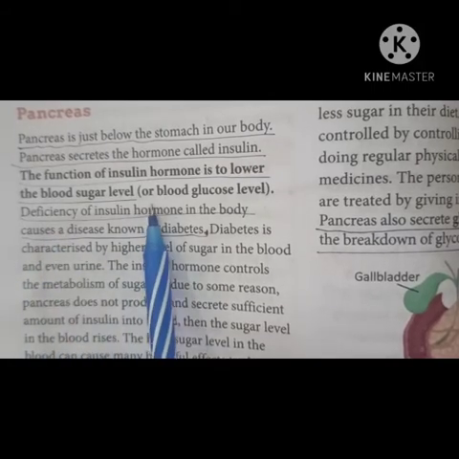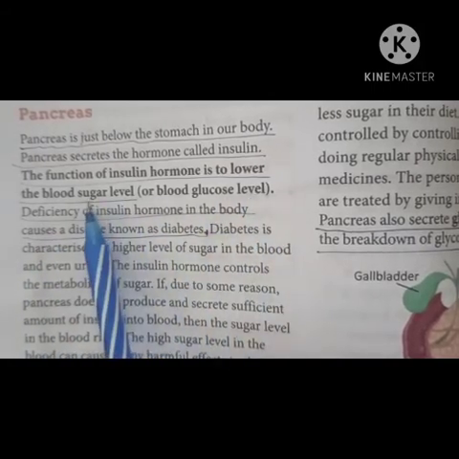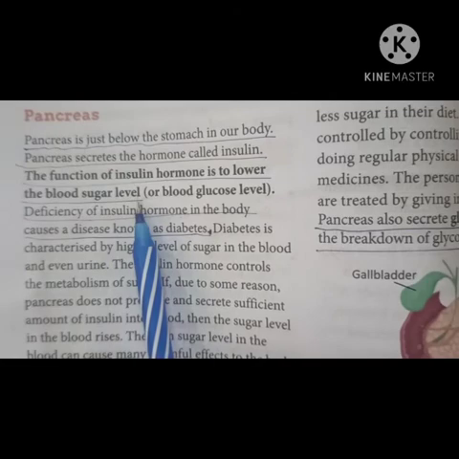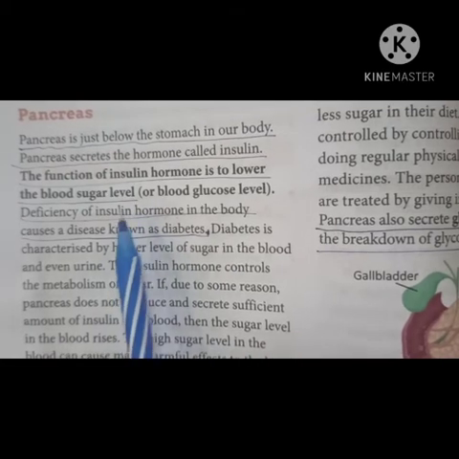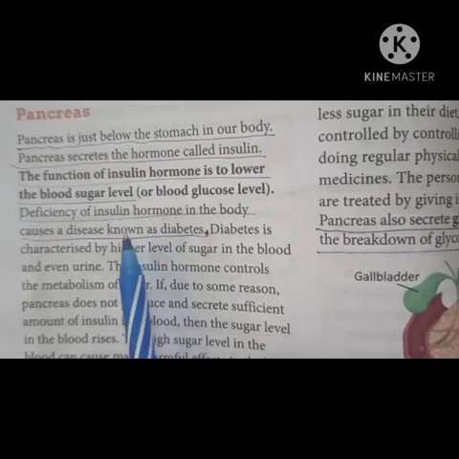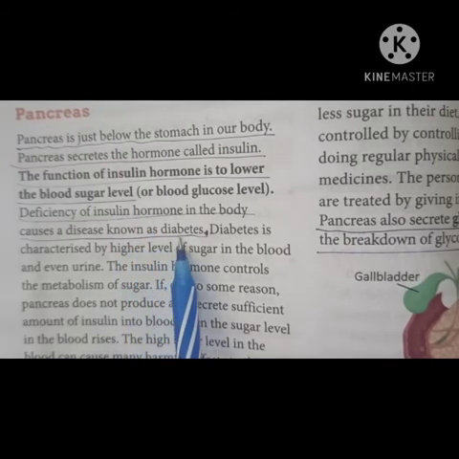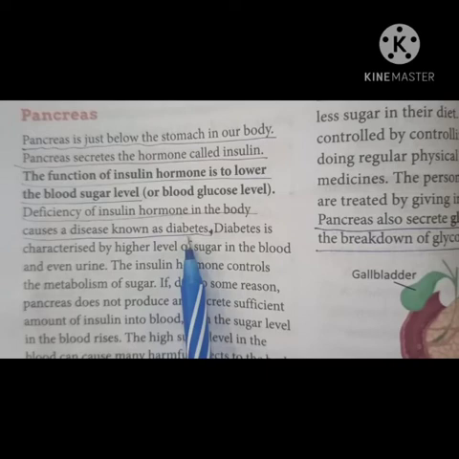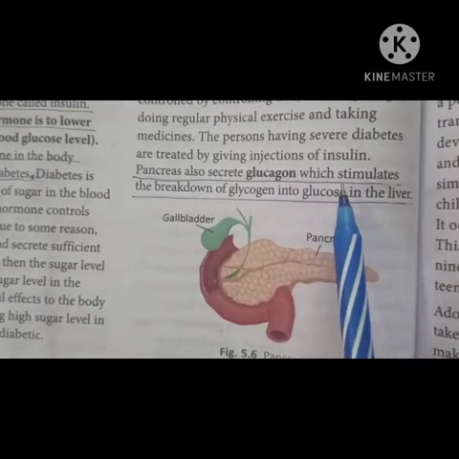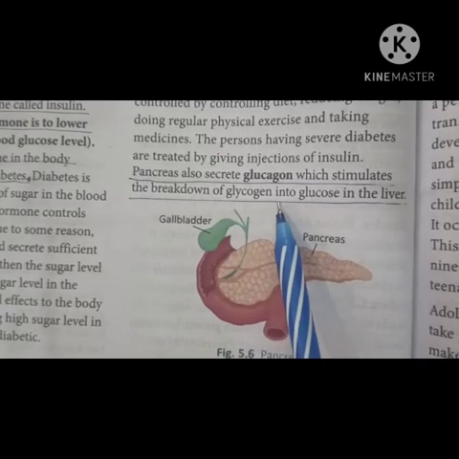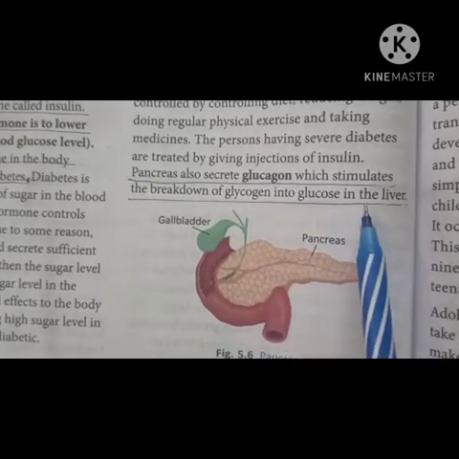Now what is the function of insulin? The function of insulin hormone is to lower the blood sugar level. It controls the blood sugar level in our body, and deficiency of insulin hormone causes a disease called diabetes or sugar. And what is the function of glucagon? It stimulates the breakdown of glycogen into glucose in the liver.